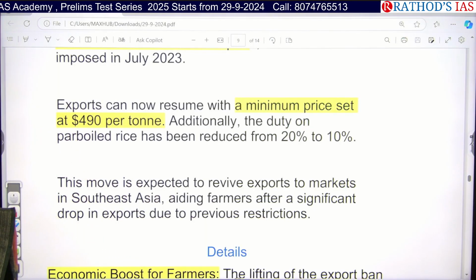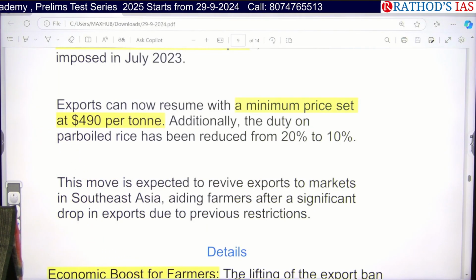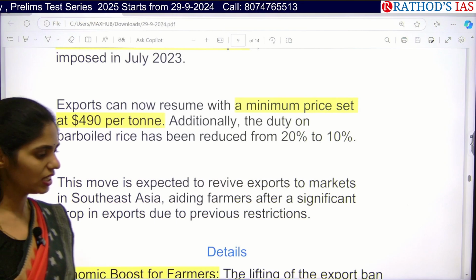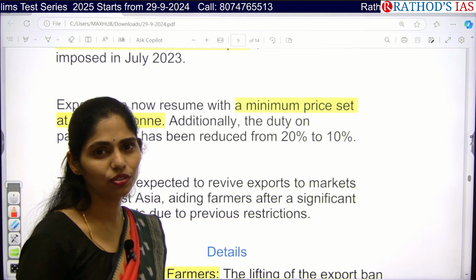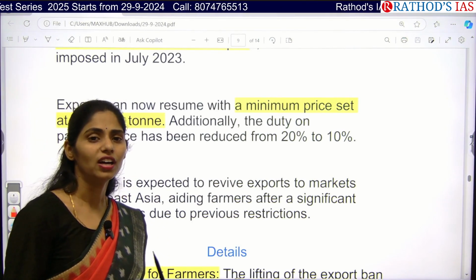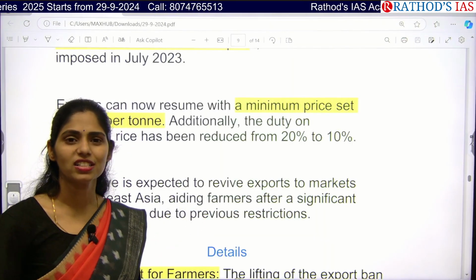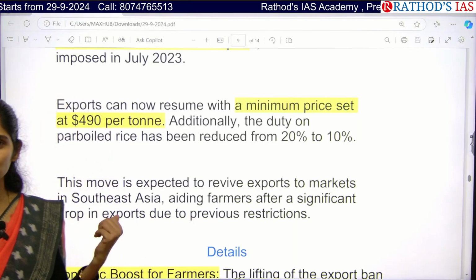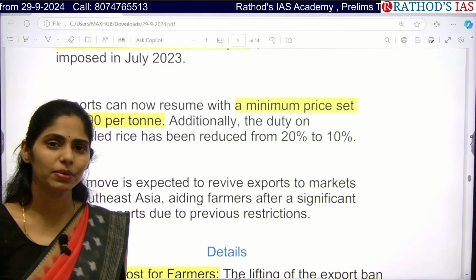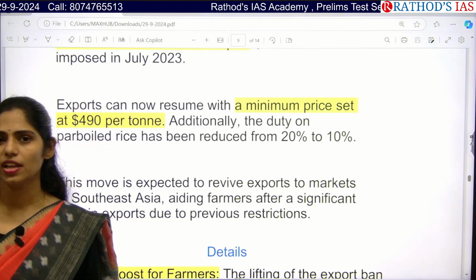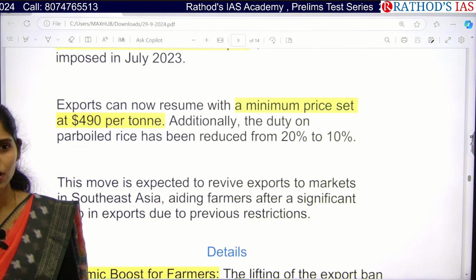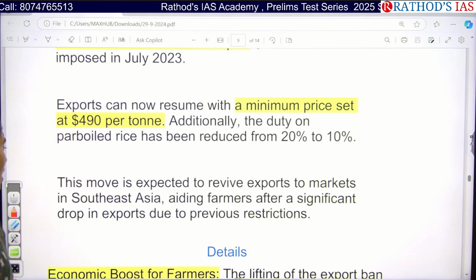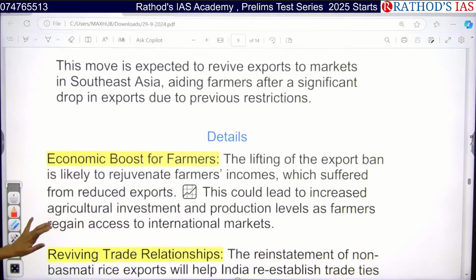That means we can also enhance our exports of parboiled rice. So actually this parboiled rice will be used especially for making idli rava. This parboiled rice is not useful for consuming directly as we cook the rice. It is used just to give food for babies in the Cerelacs, and as well as for making idli rava. Okay, now let us see this article.